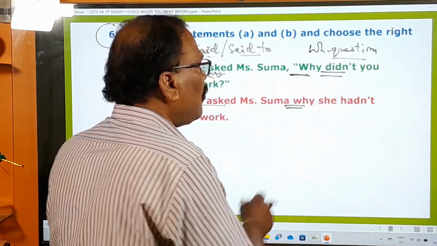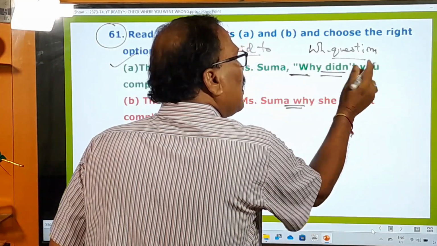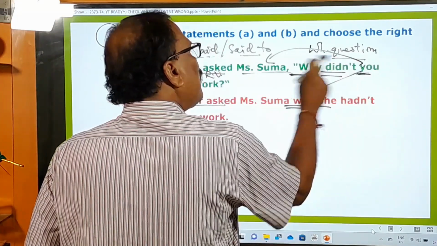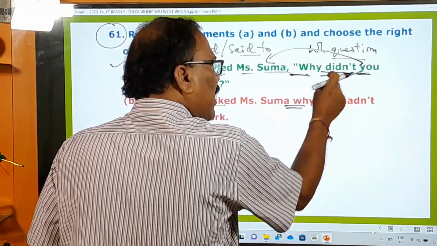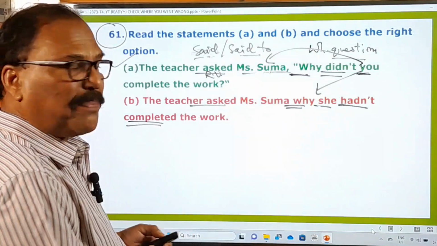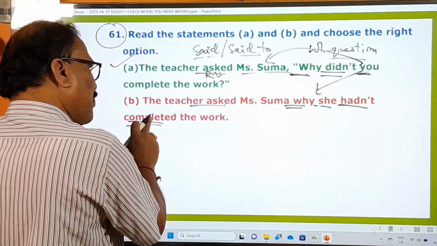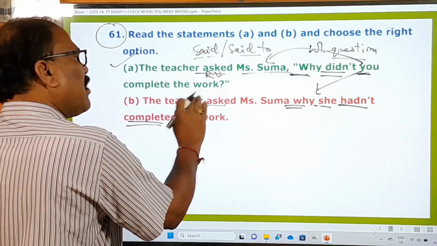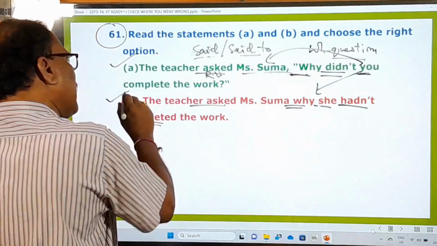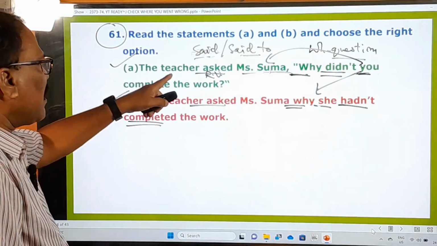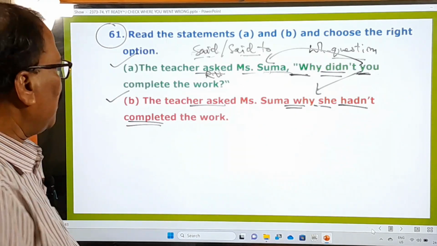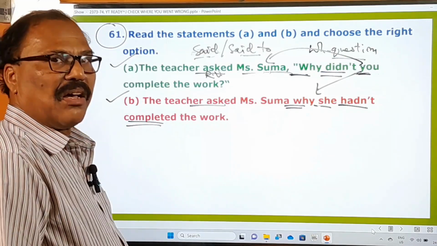Before that, this you is there. You means who? This Suma. So you have to change this you into she. You means Suma, Suma means she. So she, after that, didn't is turned into hadn't. After hadn't, there must be a past participle verb, and that's why the past participle verb is used here. And that's why the teacher asked Miss Suma why she hadn't completed the work. So this second sentence is also correct. A statement is absolutely grammatically correct, and B sentence is also grammatically correct. In this way, A and B, both sentences are grammatically correct.